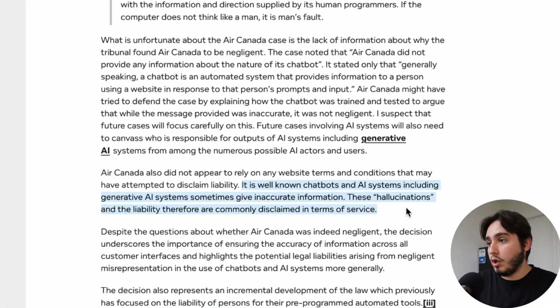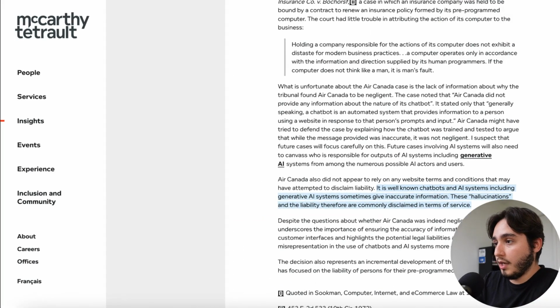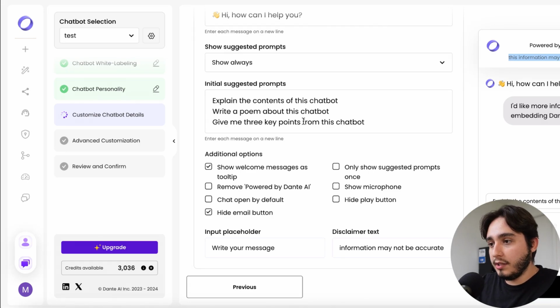So this is more related to, I guess, the legal aspect of it, of how to make sure that if something wrong does happen, how you would cover for yourself. And I'll actually show you how you can do this in one of your chatbots. So just playing around with Dante over here.